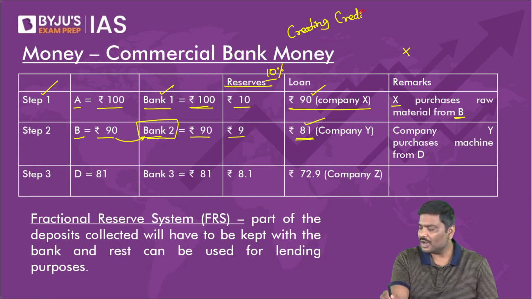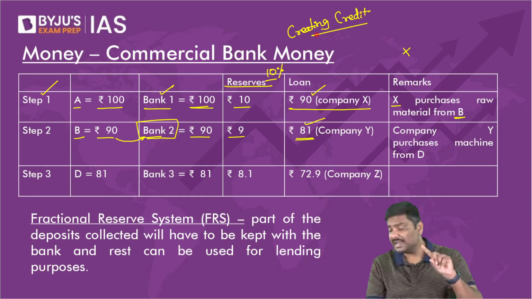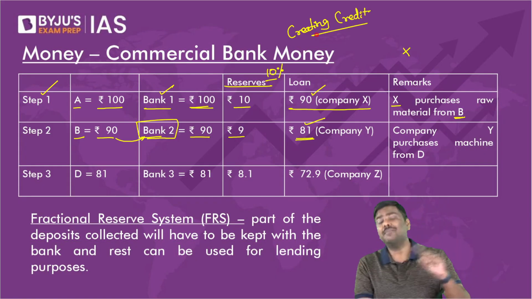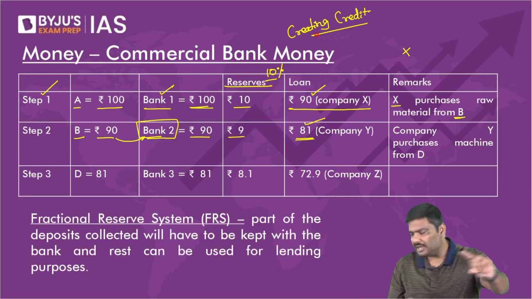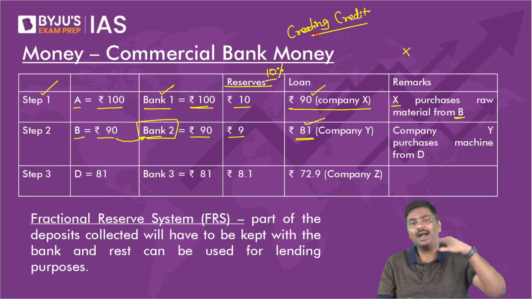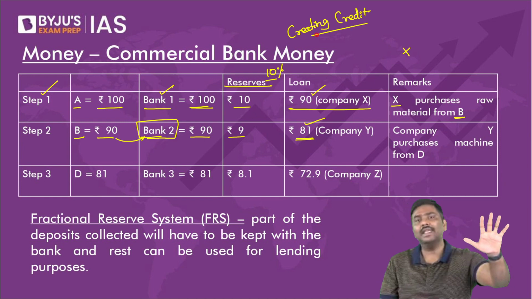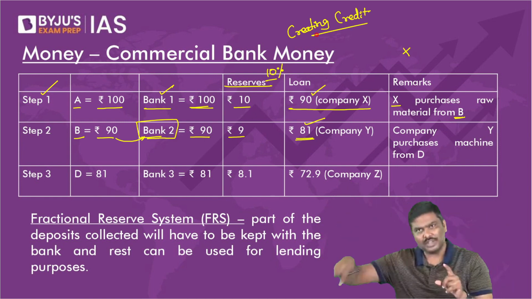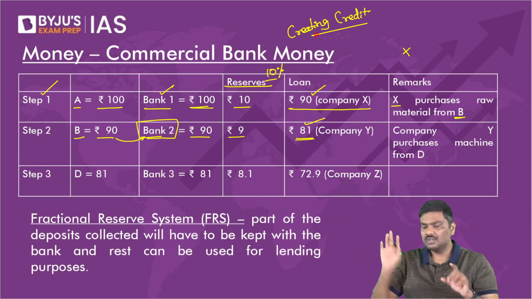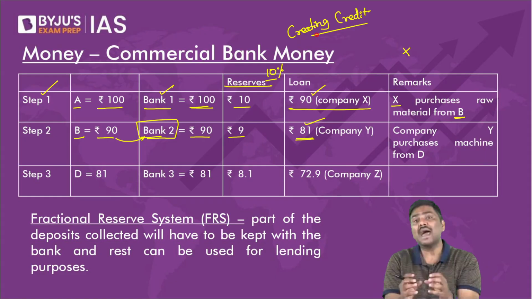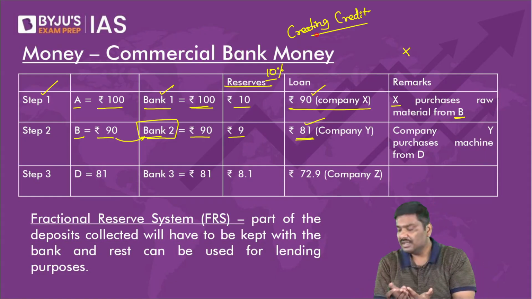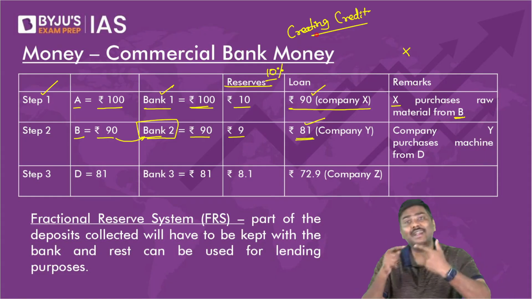For those of you who are asking, RBI prints money in India. Banks are not allowed to print money. You and me are not allowed to print money. RBI will print money. We'll go to that in some time. Have patience. So any problem in this system? The banks are creating loans. The banks are creating credit.